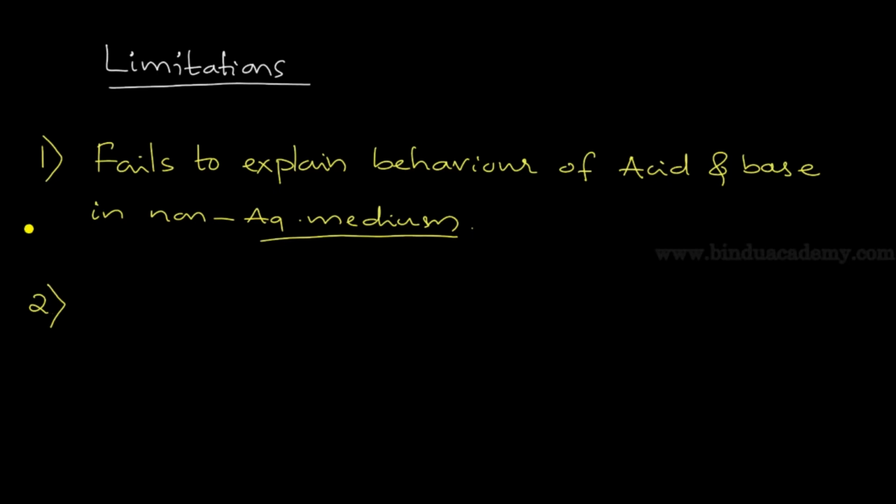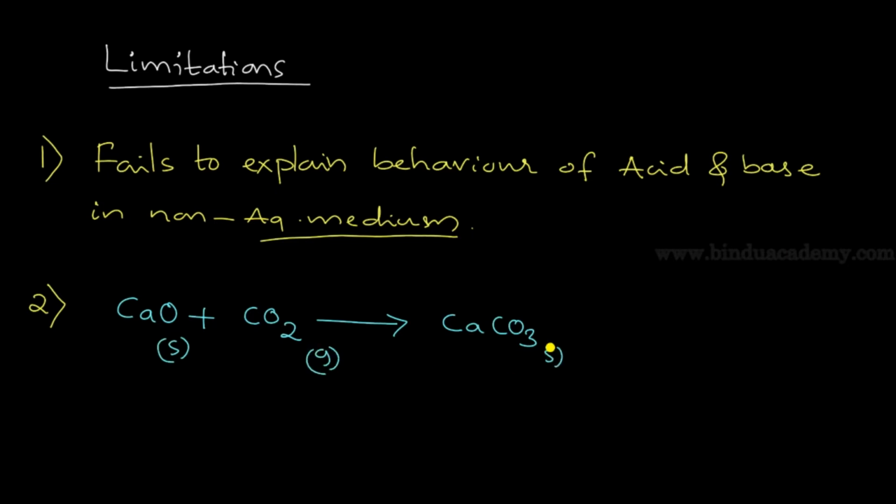The second limitation of this theory is that it fails to explain neutralization in the absence of solvent. Like if there is calcium oxide, a solid, and carbon dioxide, a gas, when these two combine they form calcium carbonate, a solid. It is a neutralization process, and this reaction occurs even in the absence of solvent.